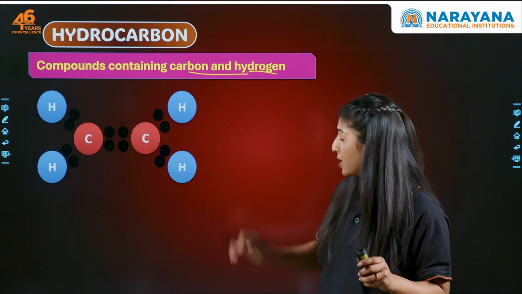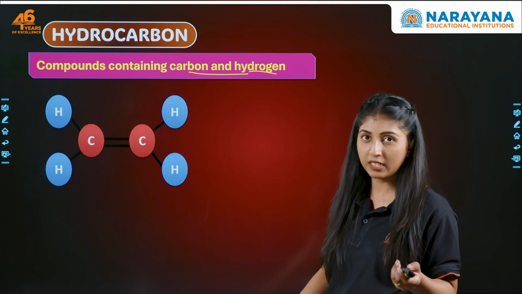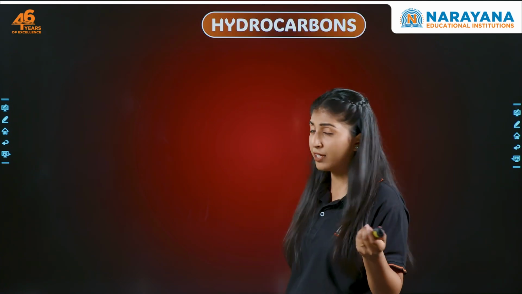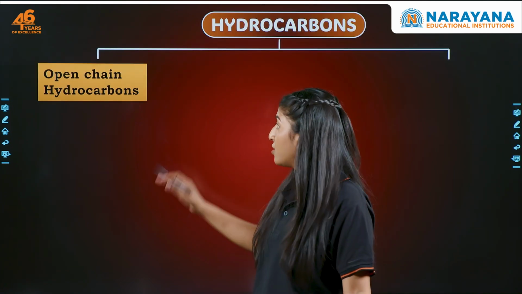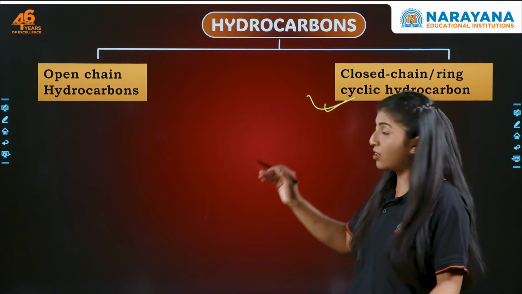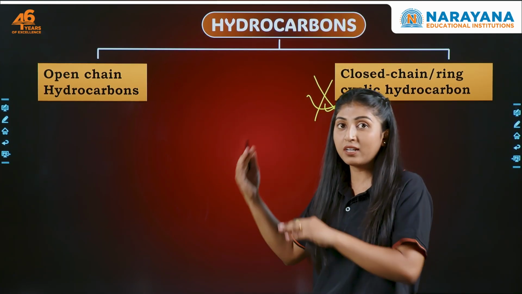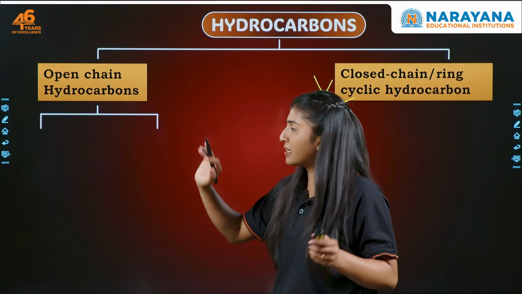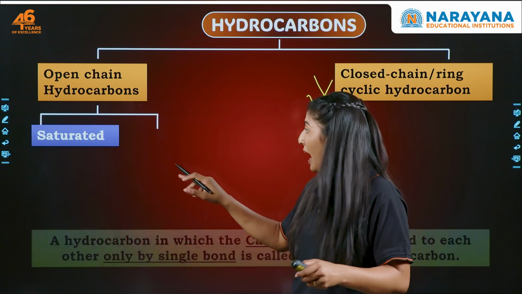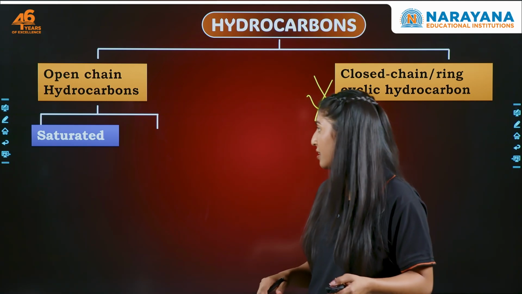Now, here you see, this is carbon and hydrogen. Now, they're forming a bond. Okay? So this sort of compound we will be having in hydrocarbon. Now let's see how hydrocarbons are classified. So the hydrocarbons are classified as open chain hydrocarbon and closed chain or cyclic hydrocarbon. We will not go deep inside this because it will be discussed when you go to the higher class. Now let's see how open chain hydrocarbons are divided. We can have saturated and we can have unsaturated. Okay, let's discuss saturated first.